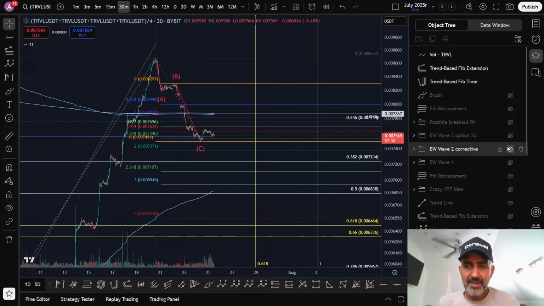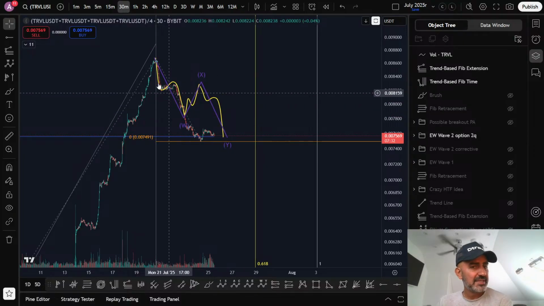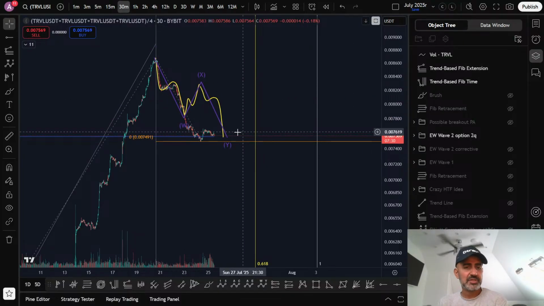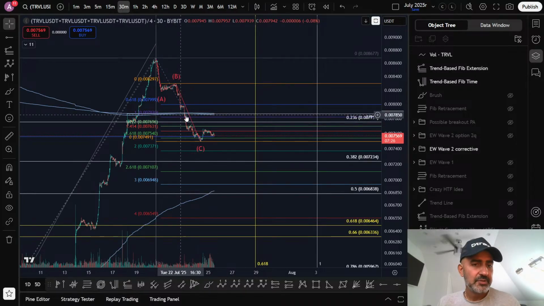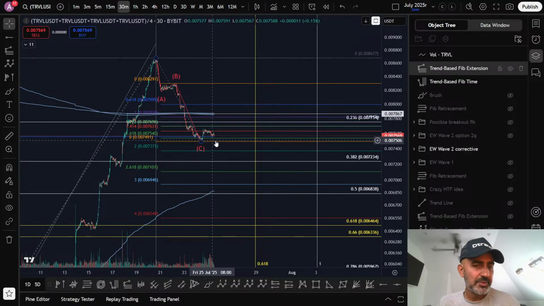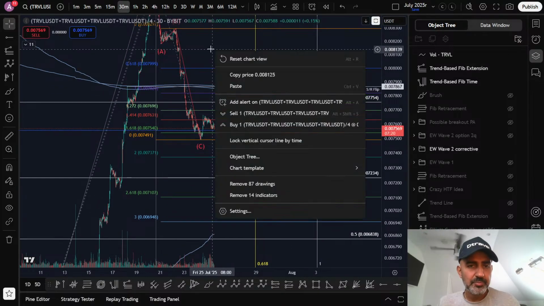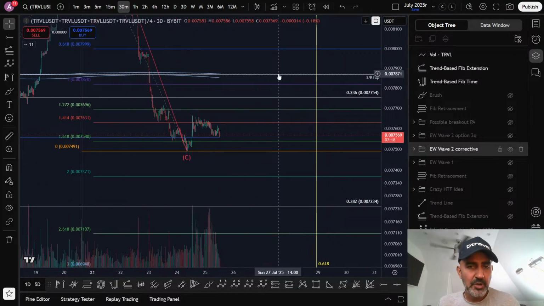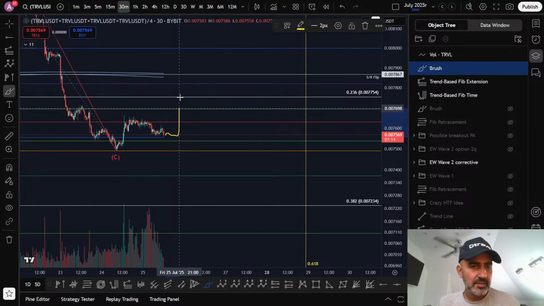Now I kind of imagined earlier that this would be a nice price action. We didn't get it, even though I had the target correct. This is not the same price action. Just because it looks like it's right, it's not, because we lost the 1-to-1 and we're at the 1.618.